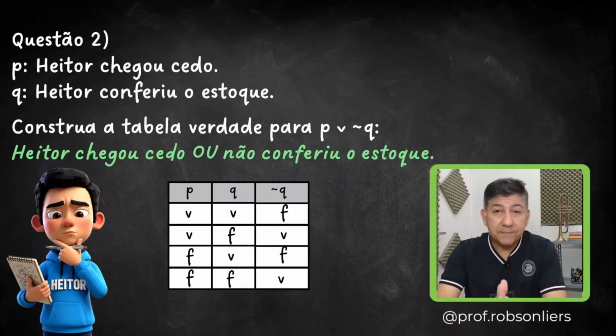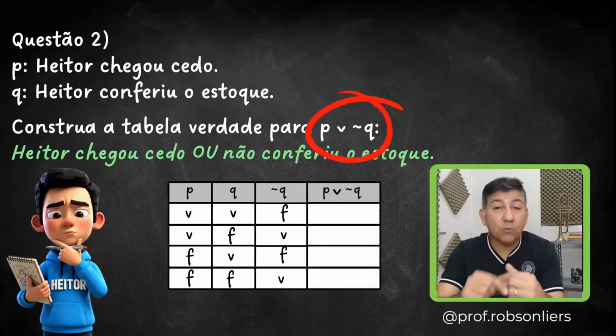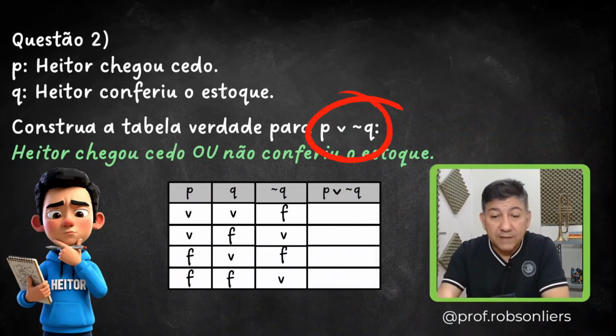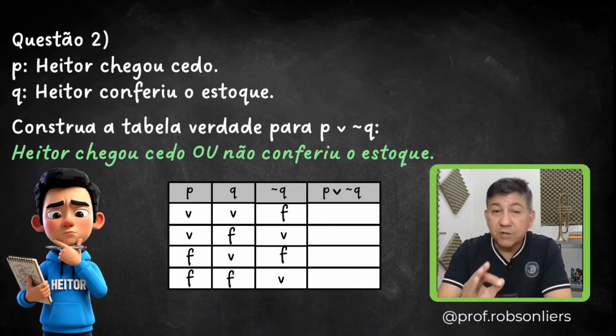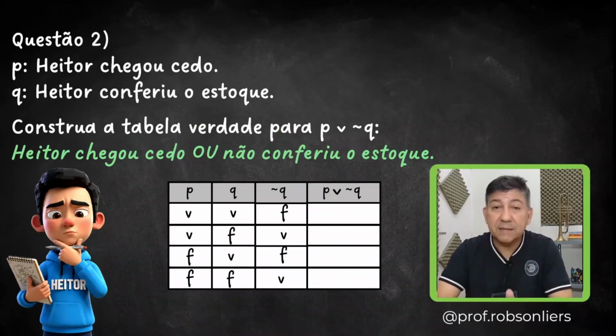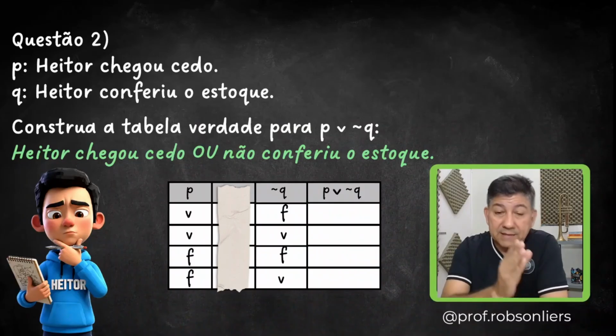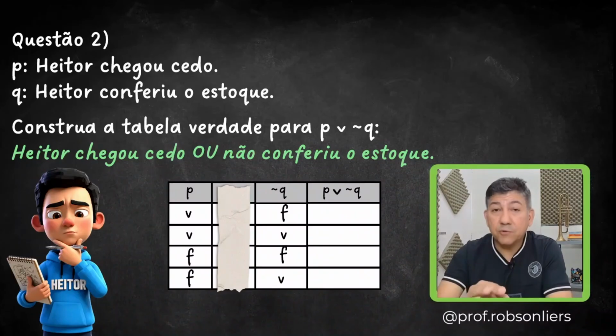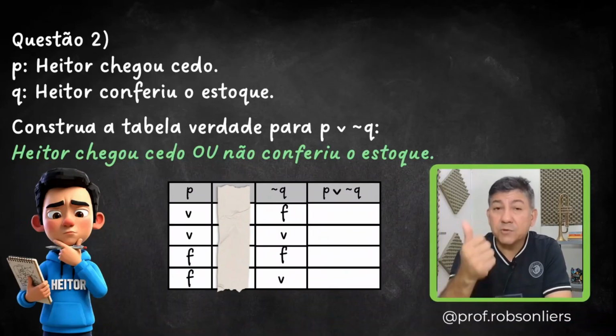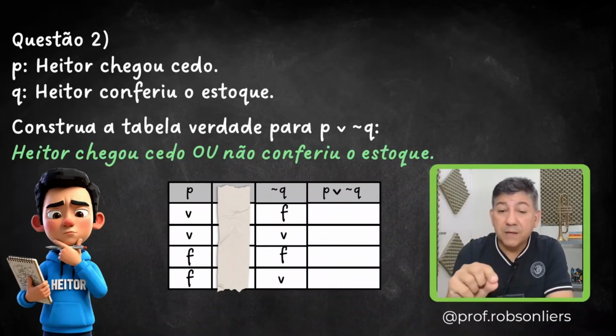Now that we have P and not Q, we are going to build the truth table for the compound proposition P or not Q, all right? Pay attention because we're only going to look at the table for P and the table for not Q. We won't need to use the table for Q. What we want is P and not Q. This is the table in the middle. Let's compare P with not Q. Well, since we're building the table for P or not Q, the OR is only false when everything goes wrong. In other words, when everything is false, the OR will be false. If there's at least one true, the table for P or not Q will be true.